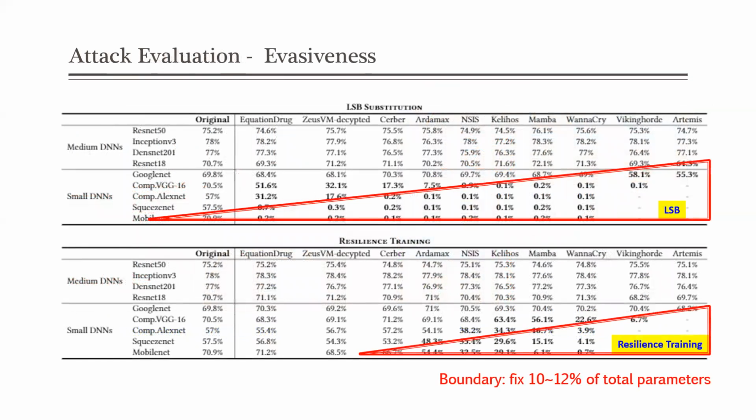We evaluate the effectiveness of StegoNet, measuring the model accuracy after the payload injection. A good approach should be able to maintain the model accuracy close to the original value to avoid suspicion. Compared to ASP, resilience training can better preserve the DNN accuracy even on small-scale models. We found that if the portion of modified parameters is less than 12%, resilience training can perfectly rectify the model accuracy to the original value.